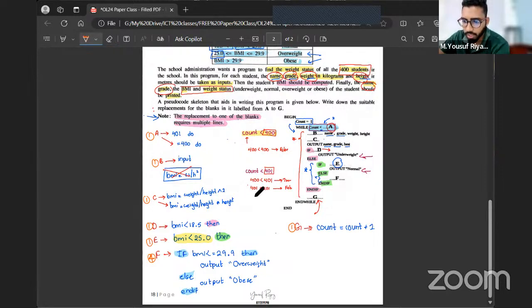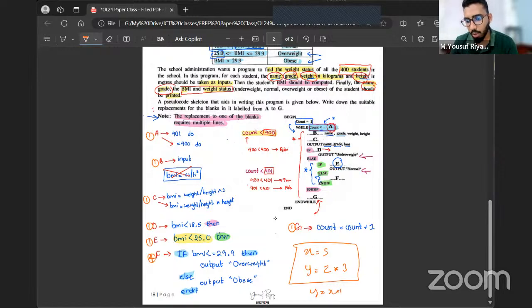Can I know why we can't write the B as how it is crossed? The reason is the variable names. For example, if I mention X equals 5, and if I say Y equals Z times 3, can the program imagine what Z means? No. But if I say Y equals X times 3, can the program figure out the value of Y?